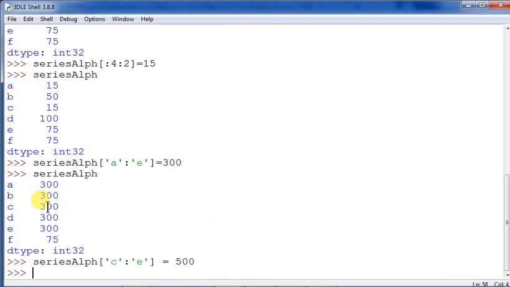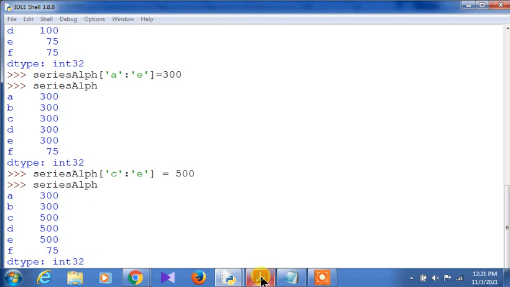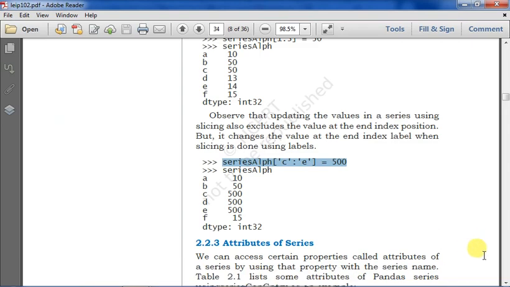So C to E means the CD will be changed into 500. The existing value is 300. Now I am doing series ALPH. Now you see how it is coming. Yes, it is 500. Very nicely executed. Students, you must see how this is actually done. Conceptually it is a very useful concept, and from the examination perspective, this is also a very important command that can be executed over here. That I have demonstrated also.